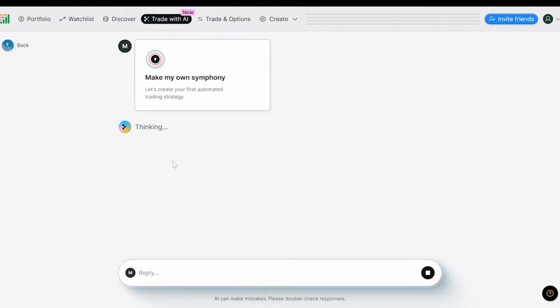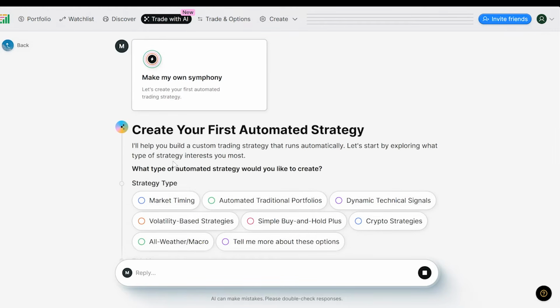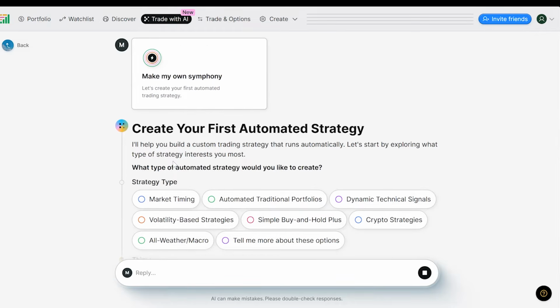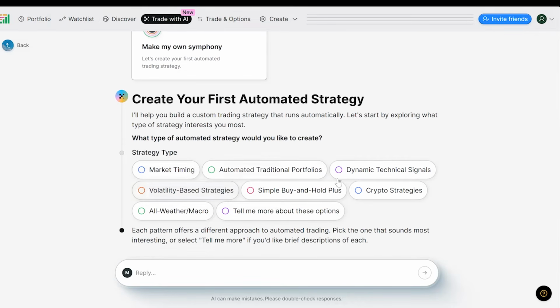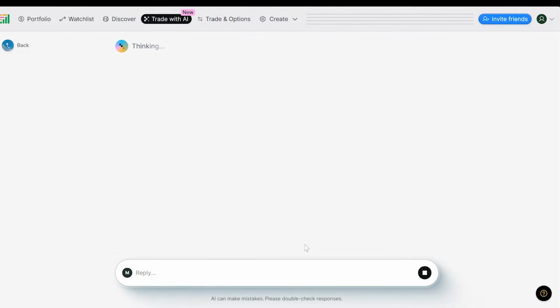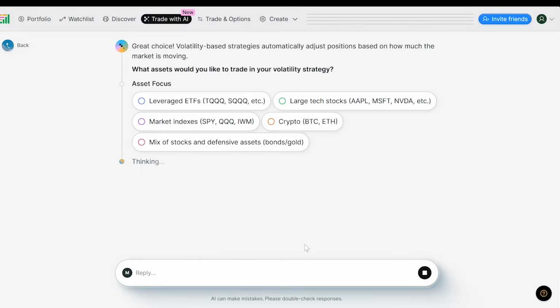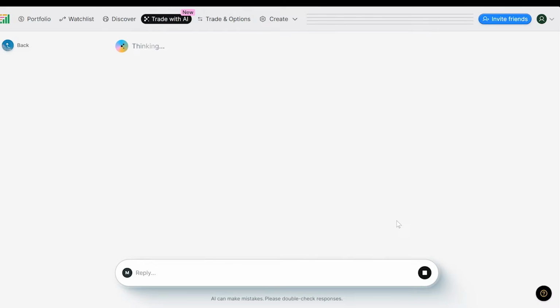What I like is that it actually kind of walks you through the process for creating a strategy if you want. So there's a few different strategies that it'll automatically suggest, things based on market timing, volatility, different technical signals, and more. We can make a volatility-based strategy, for example, here, and I'll walk you through how this works. So the AI will actually suggest different assets that you can focus on, as well as help you decide how your strategy should actually work in practice.